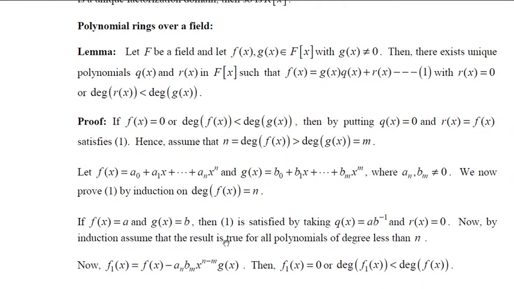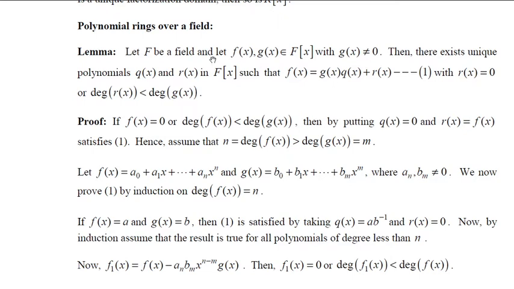Suppose that the degree of f(x) is 0, then f(x) should be a constant, and we assume g(x) is also a constant for the time being. Then the result is satisfied by taking q(x) as a times b inverse and r(x) equal to 0, because g(x) is b and q(x) is a times b inverse.